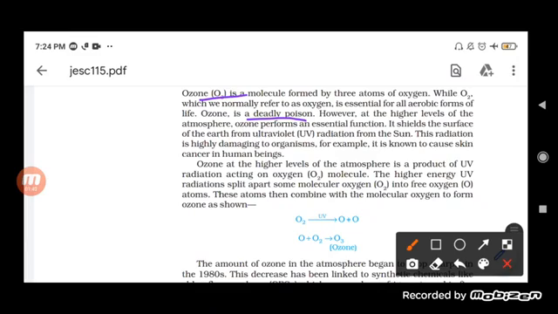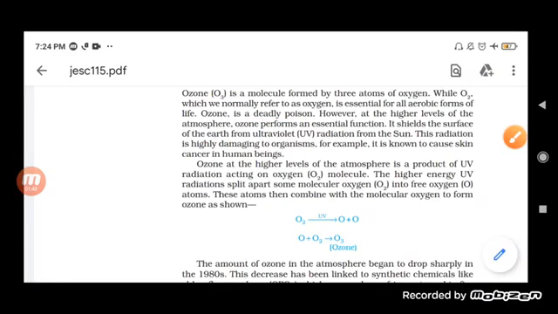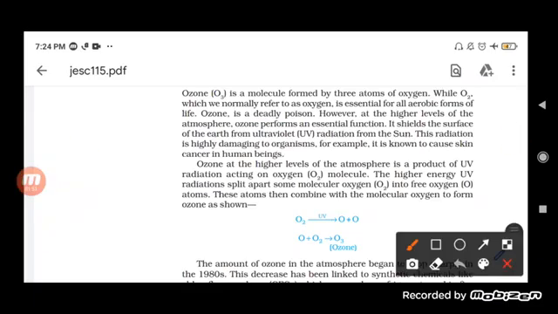So ozone is very poisonous, but it is really essential when it is present at a very high altitude.